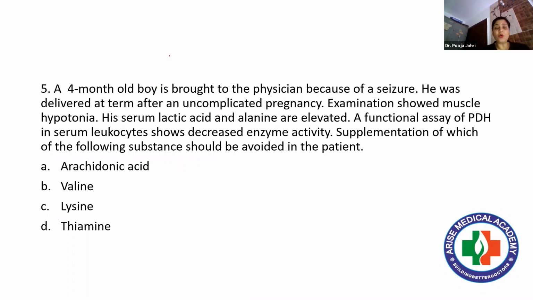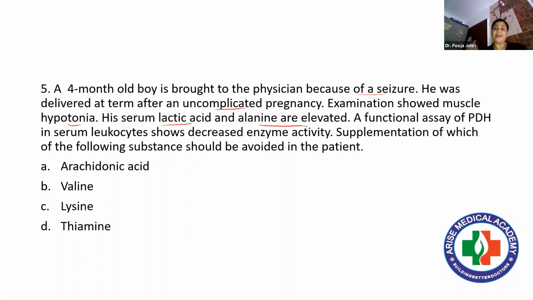A 4-month-old boy is brought to the physician because of a seizure, right? He is delivered at term after an uncomplicated pregnancy. The pregnancy was not complicated. Examination shows muscle weakness. His lactic acid and alanine are elevated.